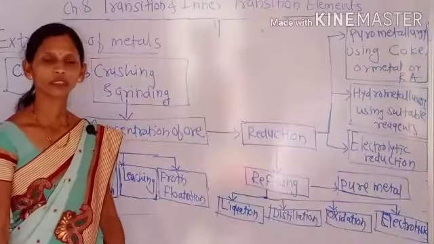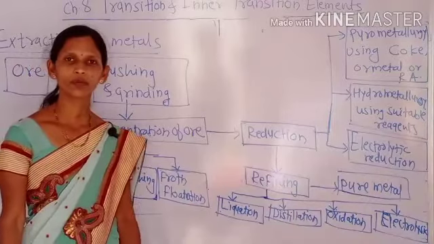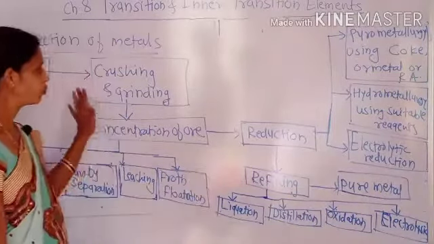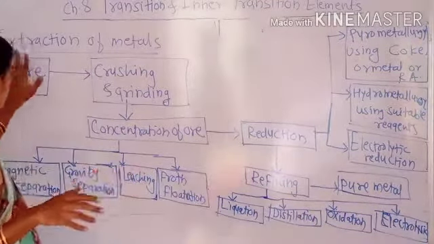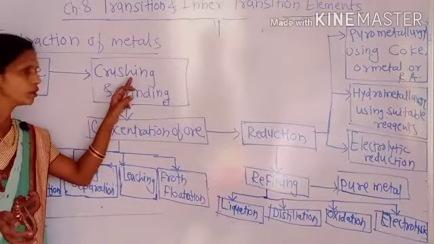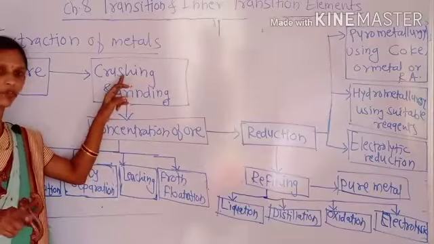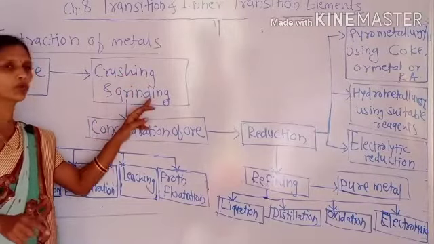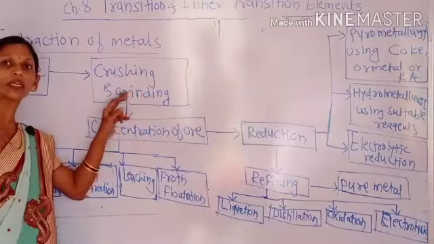I am going to discuss the detailed metallurgy process once again in a flow chart. See here, ore of any element or transition element first has to be crushed, or ground to make it powder form.